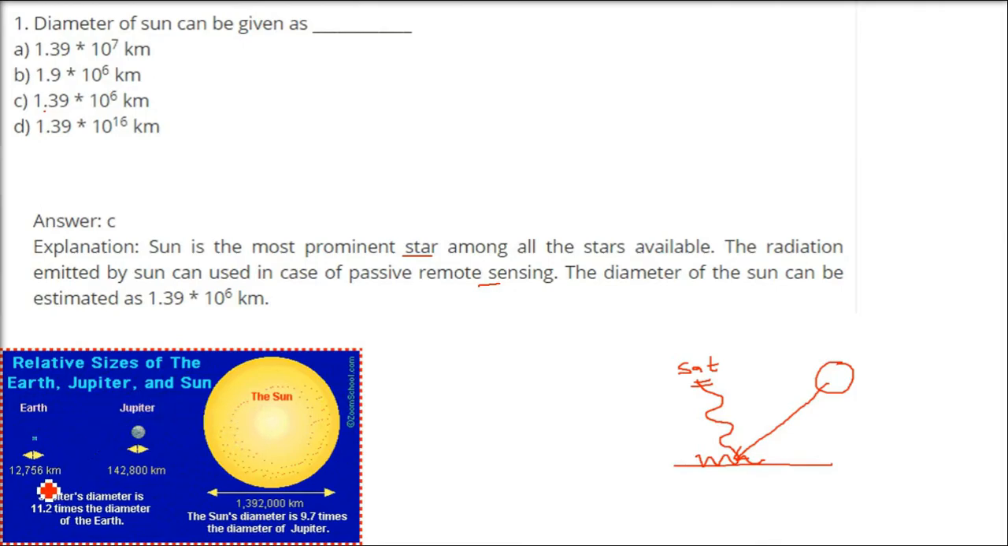So I wanted to show a relationship between Earth, Jupiter and Sun. Earth's diameter is 12756, Jupiter is 142800, and the Sun's diameter is around 9.7, or you can say 10 times the diameter of Jupiter. You can say Jupiter is 11.2 times the diameter of the Earth, and the Sun is 9.7 times the diameter of Jupiter.